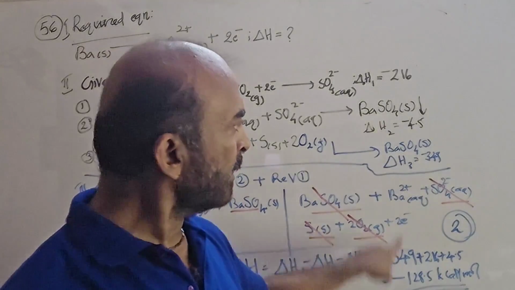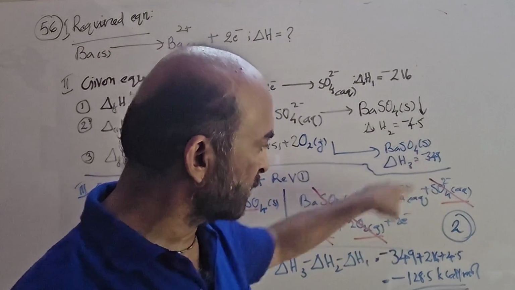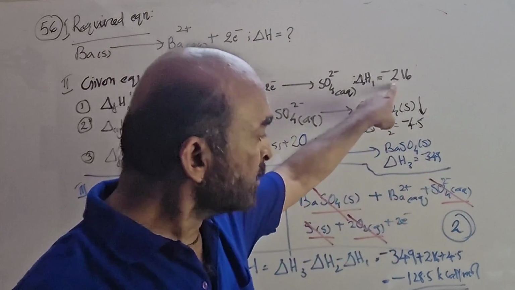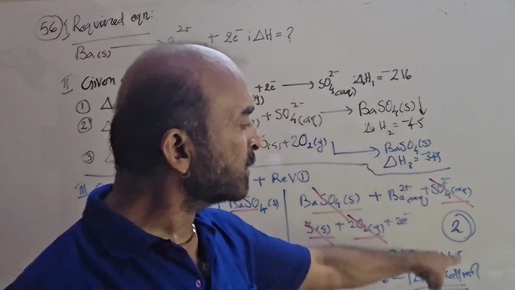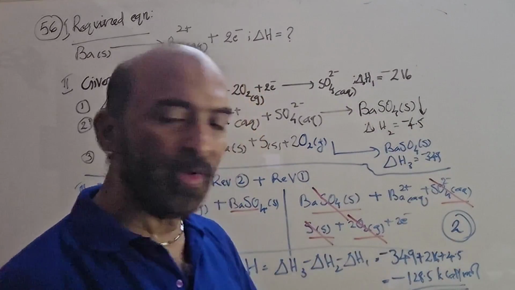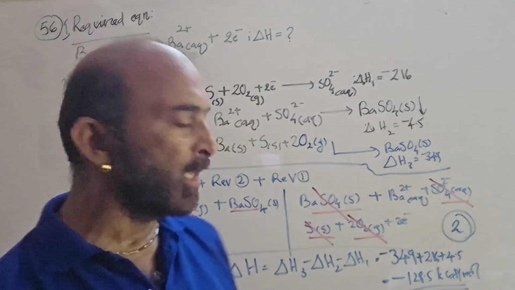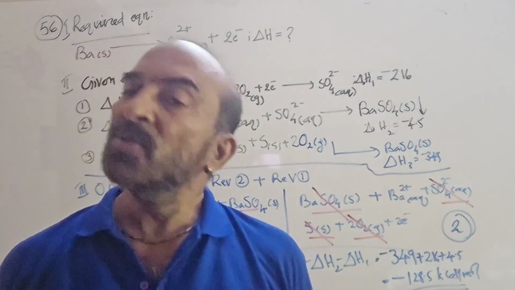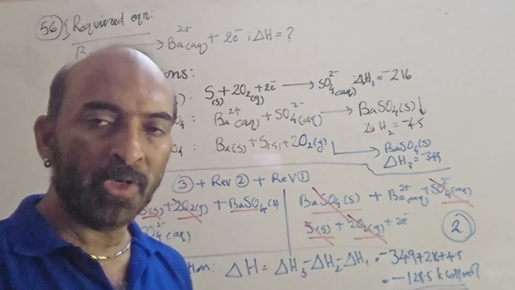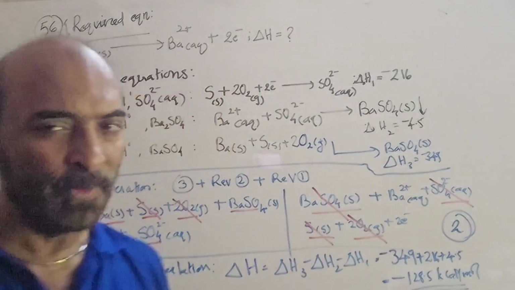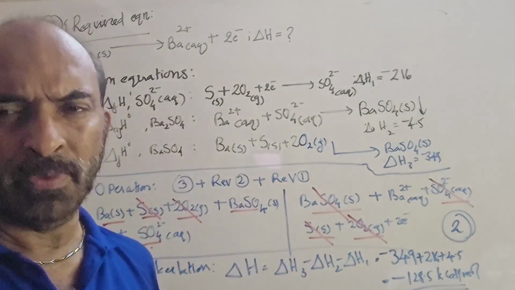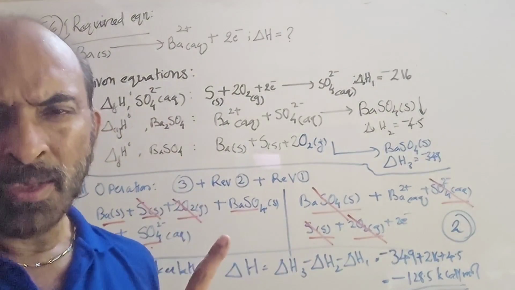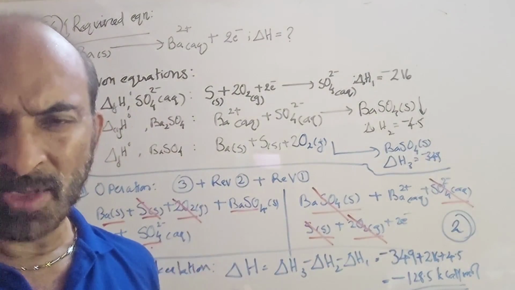Minus 349, the sign as such in the given equation, minus 349. Minus 216, so here it is 2 plus 16. Minus 4.5, it is 4.5 here. So you get minus 128.5 kilocalorie per mole. So that's the answer. Among the given options, 2 is our answer. Hope you understood that. Okay, go through this explanation more than one time to have a clear picture if you didn't understand while you heard it for the first time.